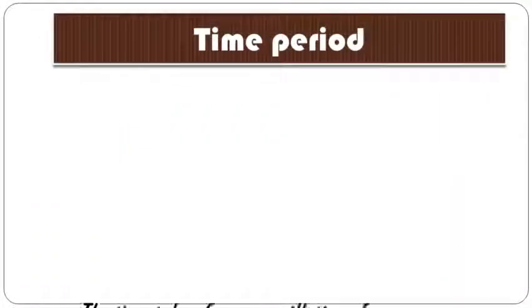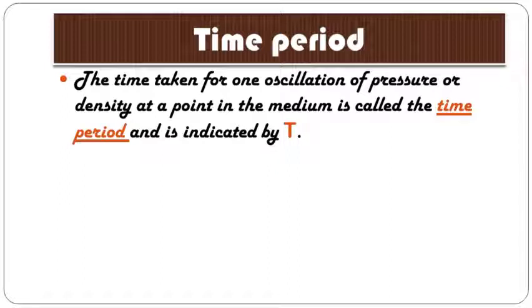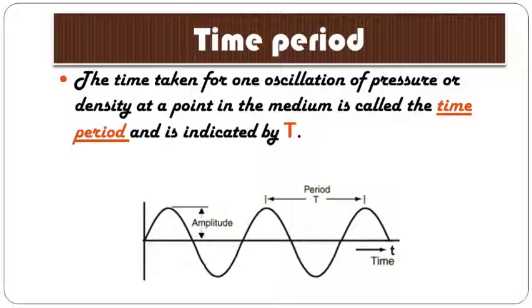Now let's see the time period. The time taken for one oscillation of pressure or density at a point in the medium is called the time period, and it is indicated by T. Again you can observe the diagram in which you can see the period. What is the period? It is one cycle to complete one crest and trough. This is one oscillation, and whatever time is required to complete one cycle or one oscillation is nothing but the period.